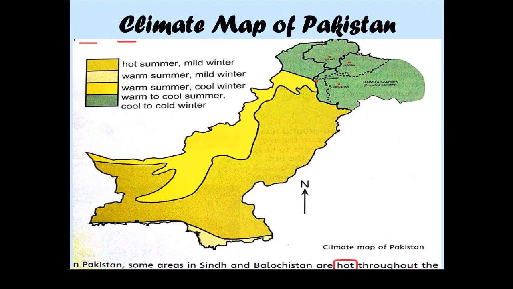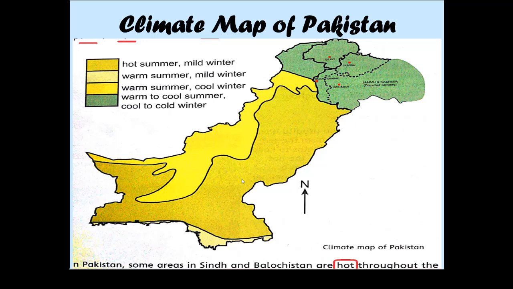Here we will see the climate map of our country, Pakistan. So we can clearly observe that different types of weathers have been mentioned here with the help of different colors.